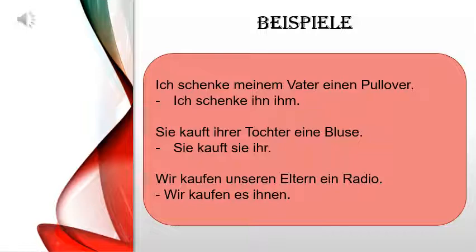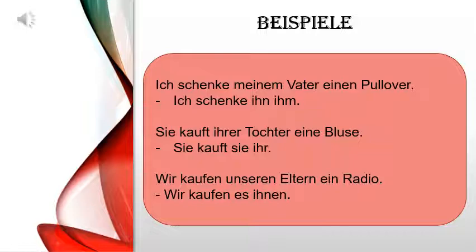Now let's see what happens in case of neuter noun. Wir kaufen unseren Eltern ein Radio. We buy a radio for our parents. Now here Radio is an object, Eltern is a noun. That means it's a person. So for my parents will be dative, that is for them. So here for them will be ihnen.